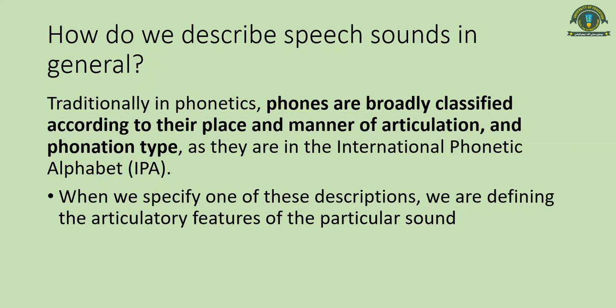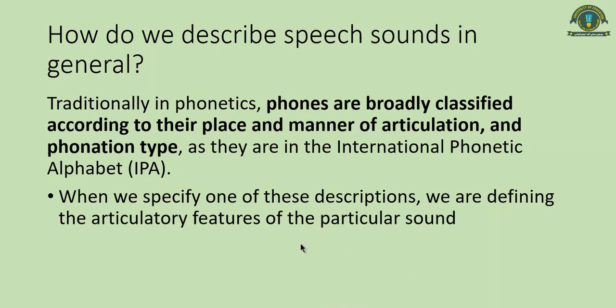So when you specify one of these descriptions, such as place, you are actually defining the articulatory features of the particular sound.